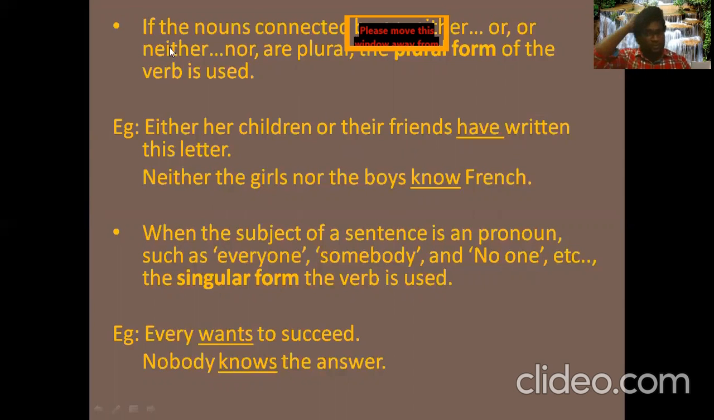So there is a flexibility when it comes to the usage of neither nor, either or, and the or. If the subject of a sentence is joined by two singular nouns, you have to use the singular form of the verb. If the subject of the sentence is joined by